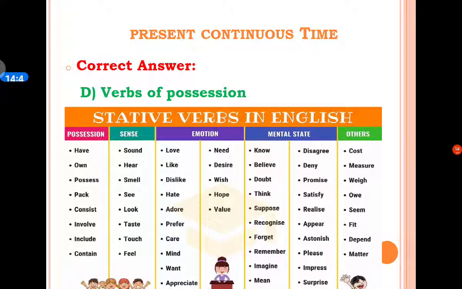And the correct answer is D option, verbs of possession. Here is a list of verbs of possession: have, own, possess, pack, consist, involve, include, contain. All these are verbs of possession. So the correct answer is D option.